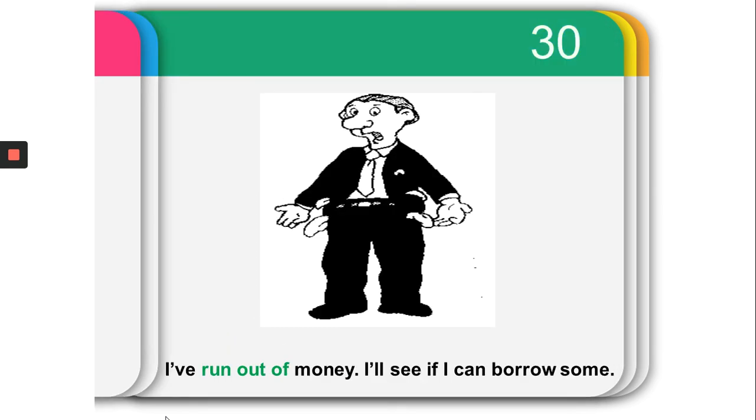I have run out of money. I'll see if I can borrow some. I have run out of. So this is a phrasal verb that is composed of three words. Okay, I have run out of money. Sometimes you have no money at all.